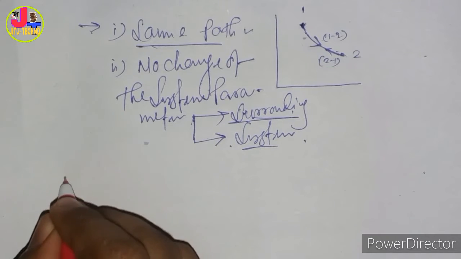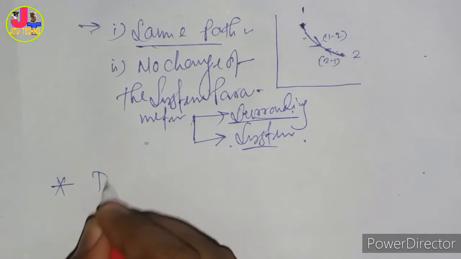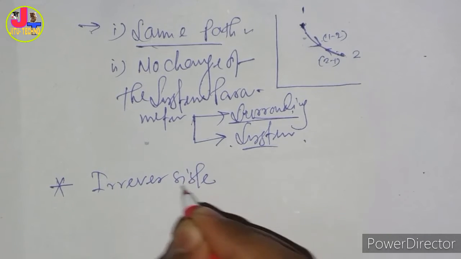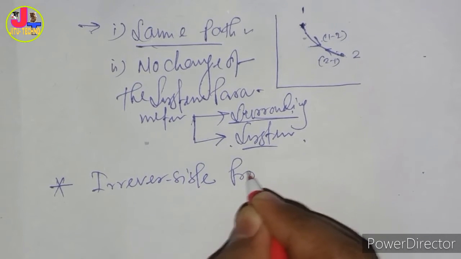Now we are discussing the irreversible process.